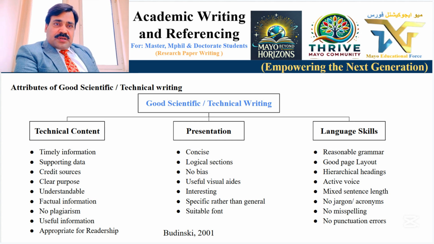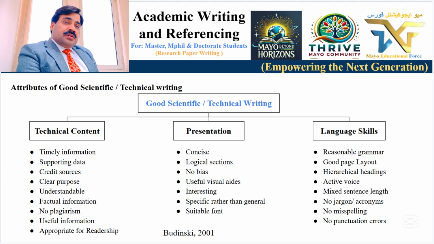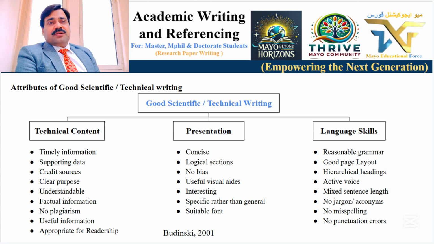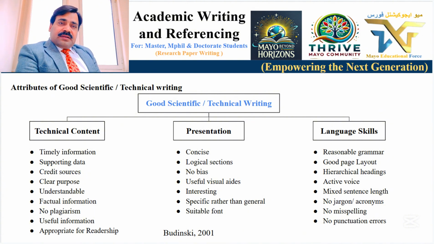For a good page layout, there is a standard parameter of the research article that you have to follow. Use a hierarchical sequence of headlines in a way that creates reader interest, sequence by sequence.